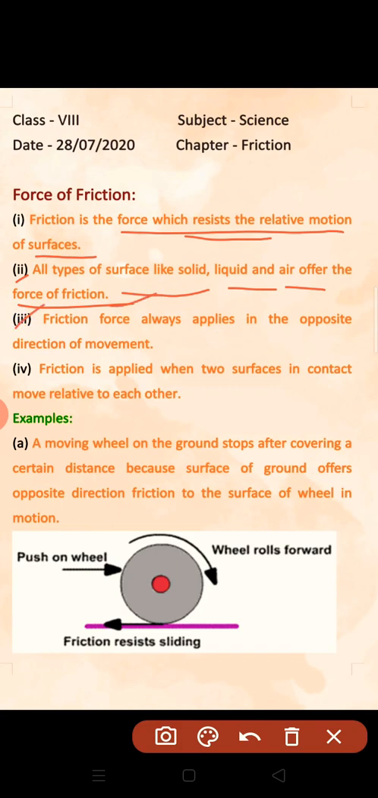Third point is that friction always applies in the opposite direction of movement. I have explained this to you also, that it always applies in the opposite direction of movement or motion.